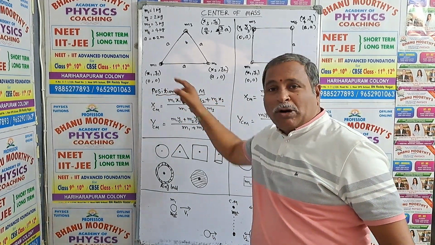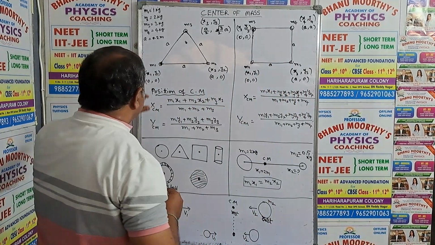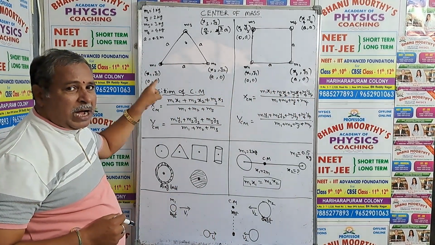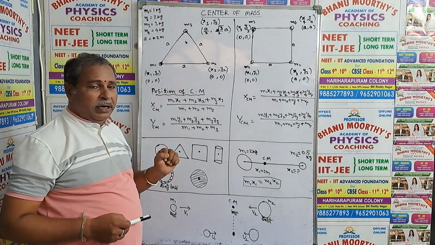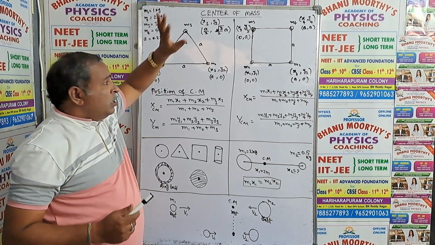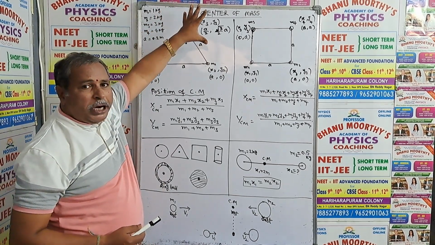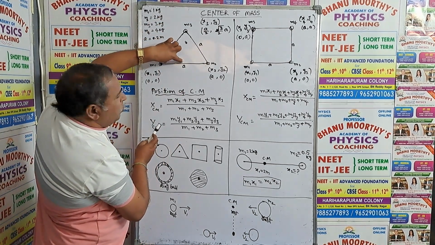First particle is at origin, so 0, 0, that is x1, y1. Second particle coordinates from this origin are A, 0, you know that.